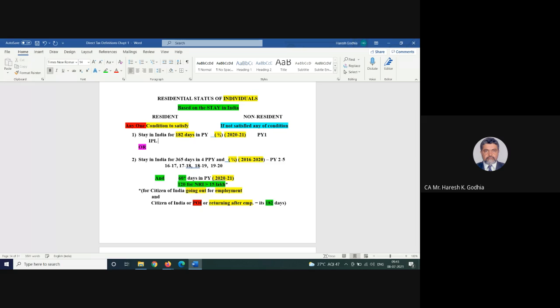Now, normally IPL is in April and May, and mostly it is a 45-day fixture. We may add another 15 days for conditioning. People come a little early, so you remain here for 60 days. No problem. You are still not a resident because in the previous year you were here for 60 days. Then you went back after finishing IPL in May.